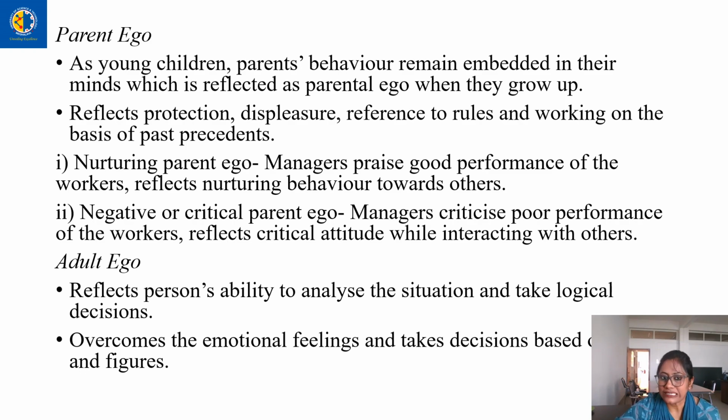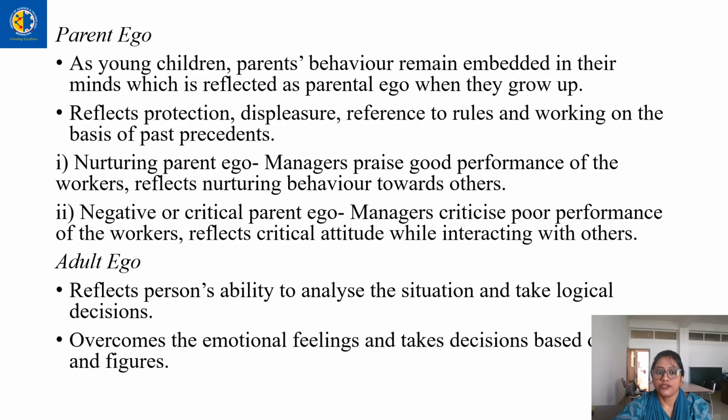As young children, parents' behavior remains embedded in their mind, which is reflected as parental ego when they grow up. In a simple manner, we can say that the upbringing or the kind of environment that a child gets during his early stage of childhood is generally reflected in his behavior when he is grown up.